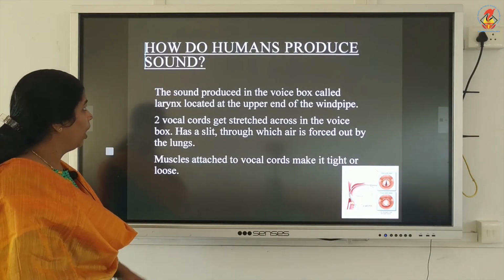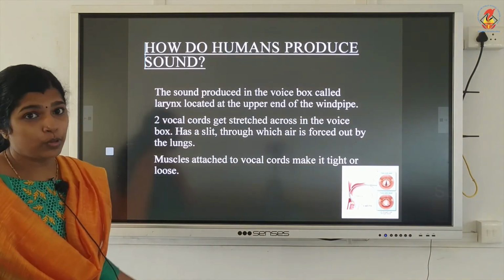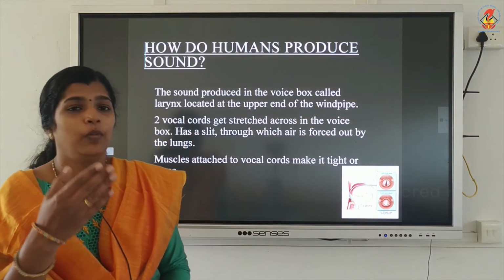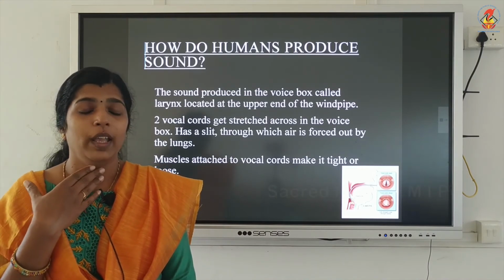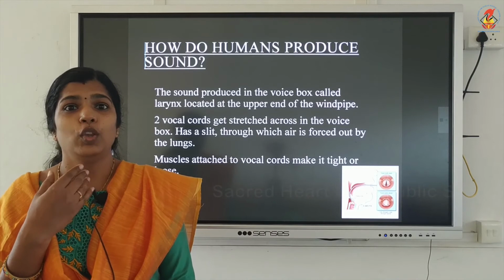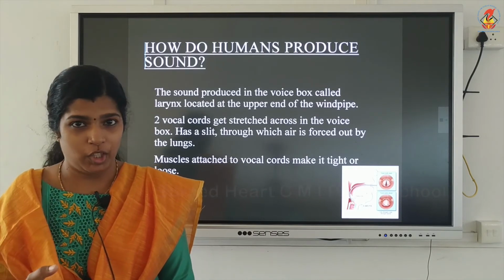How do humans produce sound? When you keep your hand on the neck portion and speak something, you will feel the vibration.